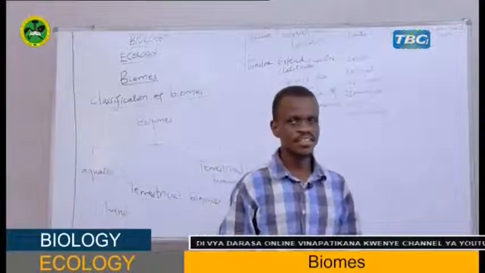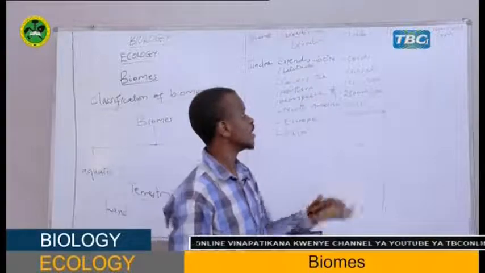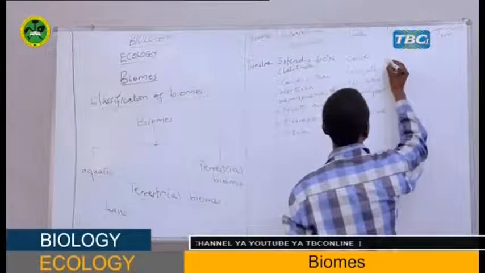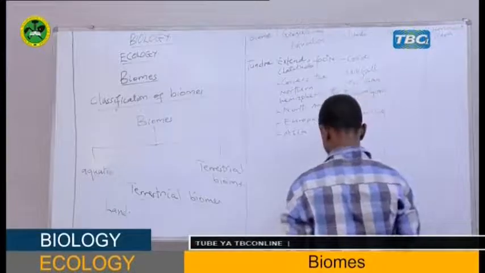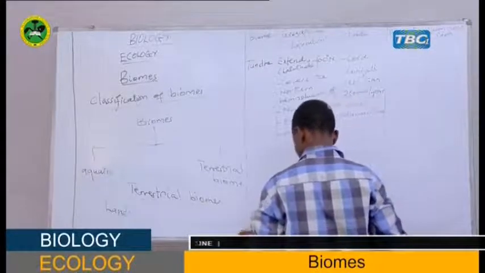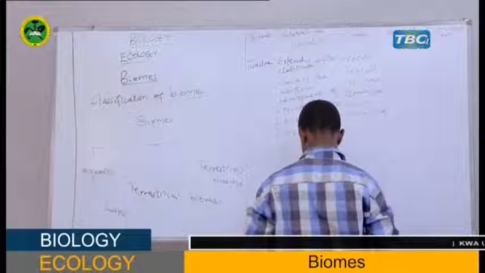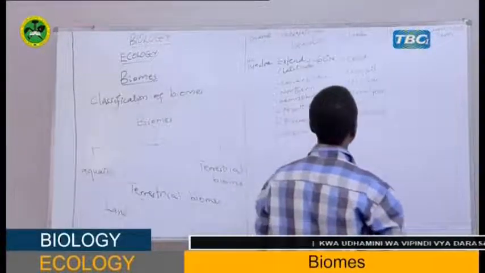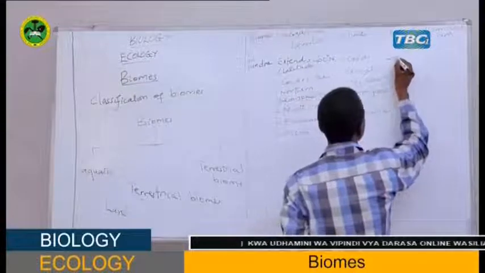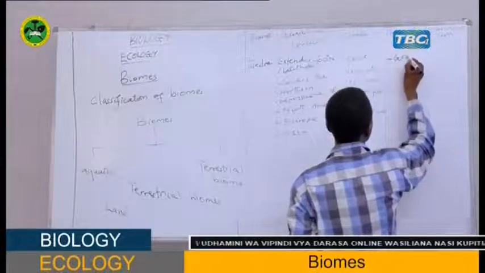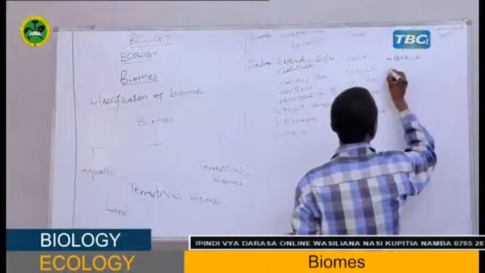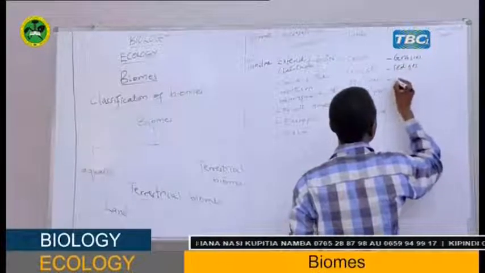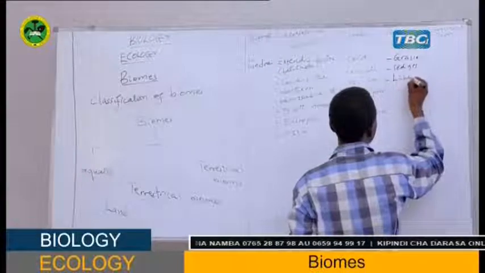Therefore, the plants which are there, about the dominant flora: grasses are there, sedges are also present, lichen.